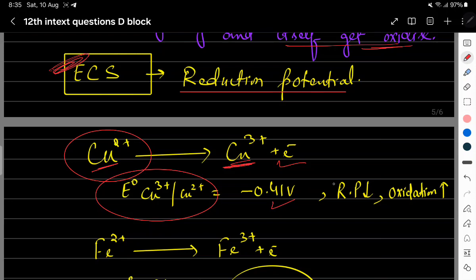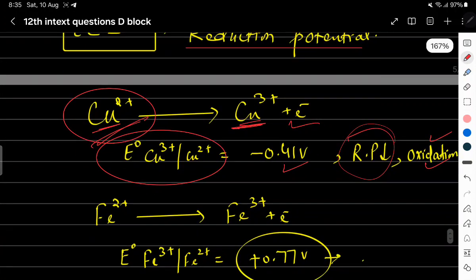This reduction potential is less, so it will get oxidized more. We have studied that negative SRP is directly proportional to reducing power. So it will reduce others and get oxidized itself.